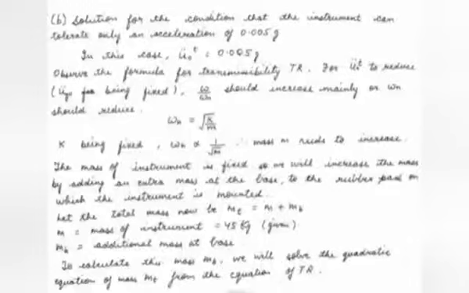ωn is equal to square root of k by m. Since k is fixed, ωn is proportional to 1 upon square root of m. Or we can say ωn is inversely proportional to square root of m. Therefore, mass m needs to increase. Here, the mass of the instrument is fixed. So, we will increase the mass by adding an extra mass at the base to the rubber pad on which the instrument is mounted. Let the total mass now be mt, which will be equal to m, the mass of the instrument, plus the additional mass at the base mb.